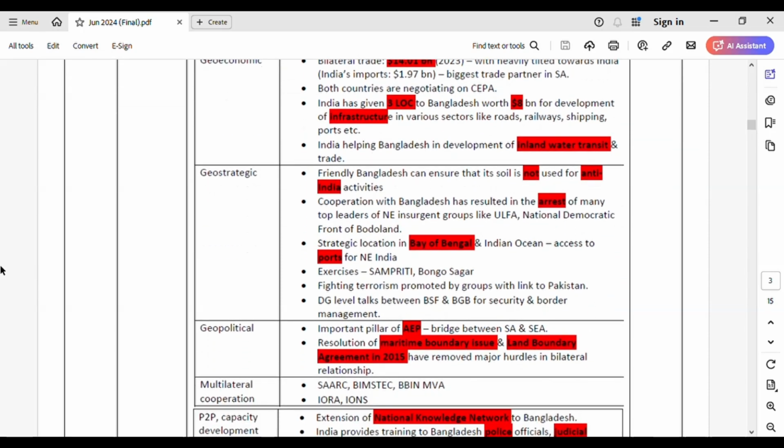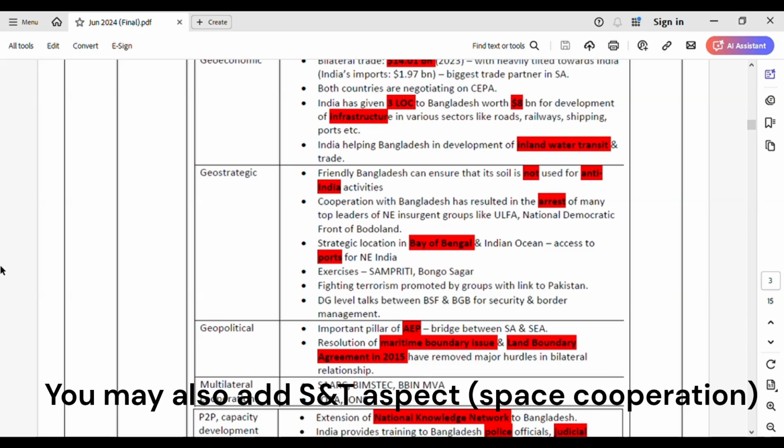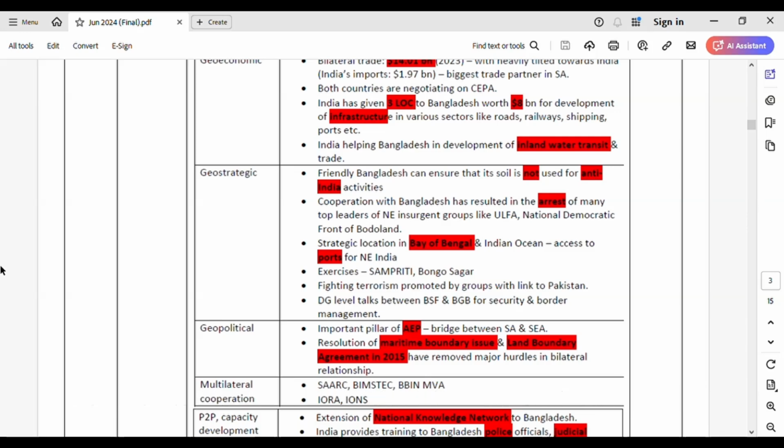Friendly Bangladesh is important for us. Why? So that its soil is not used for anti-India activities, right? And cooperation with Bangladesh also helps us in safeguarding the interests of Northeast India, right? So that the soil of Bangladesh is not used as a safe haven by anti-India insurgent groups, right? So all these things I have given here. Just go through this and make notes. Just collect 3 to 4 pointers for every dimension, right?